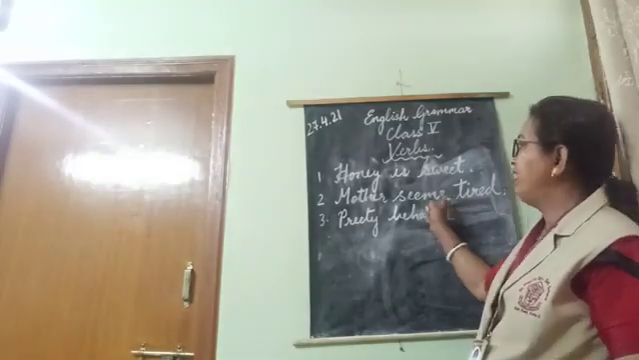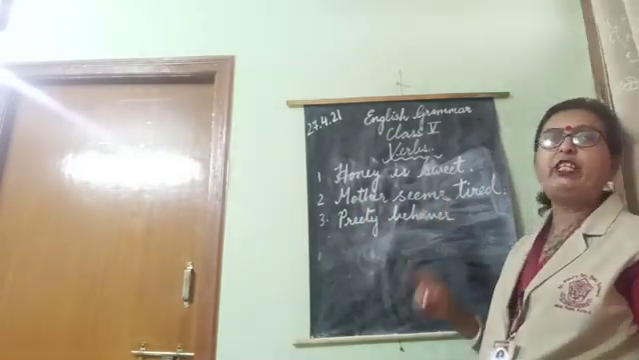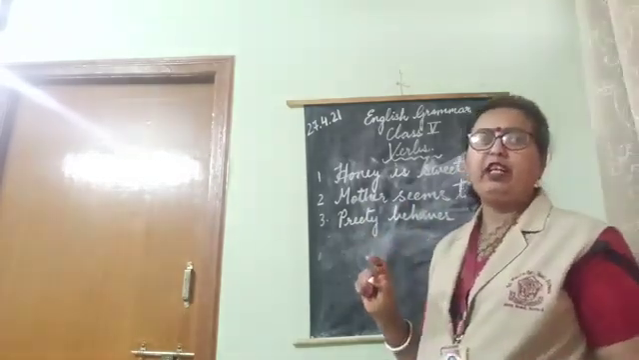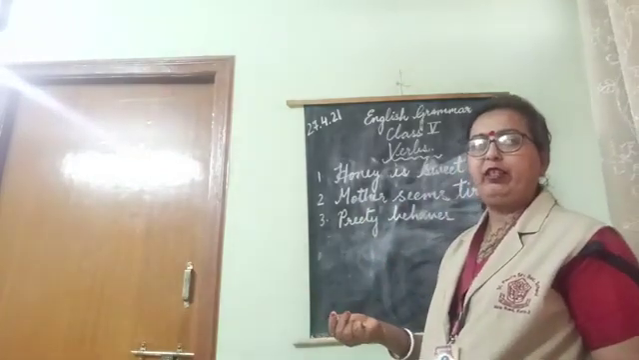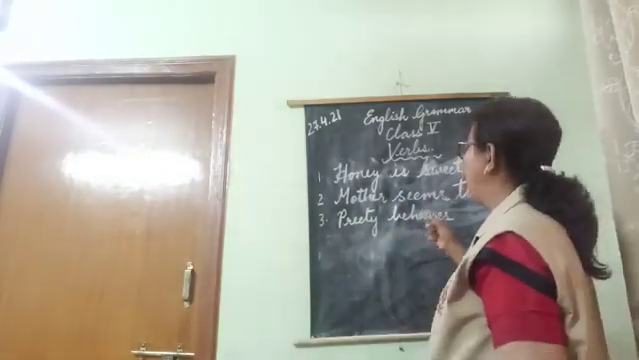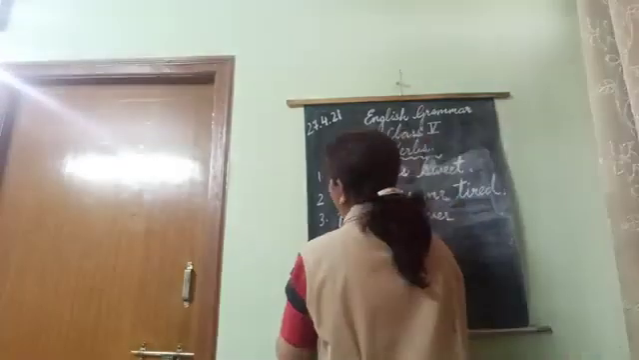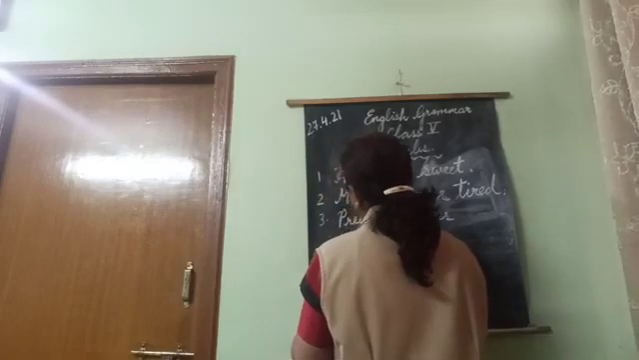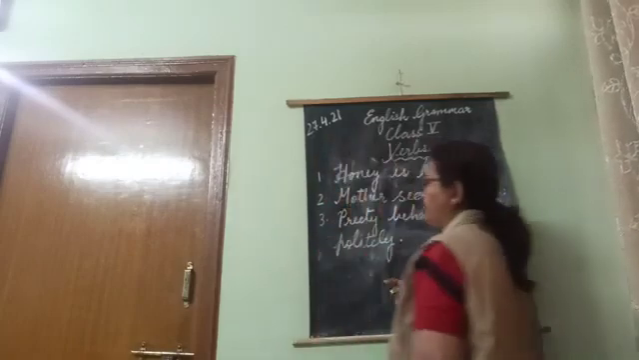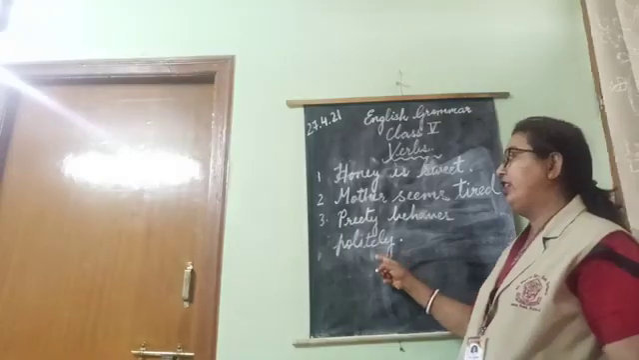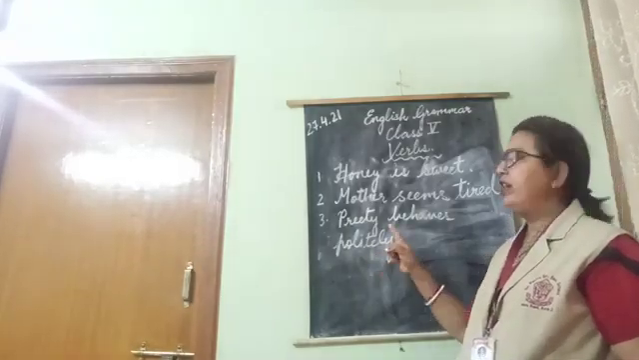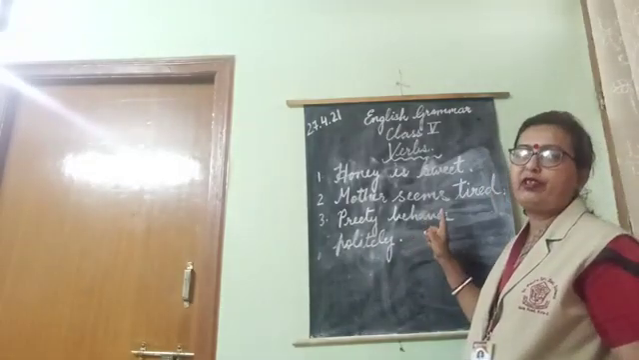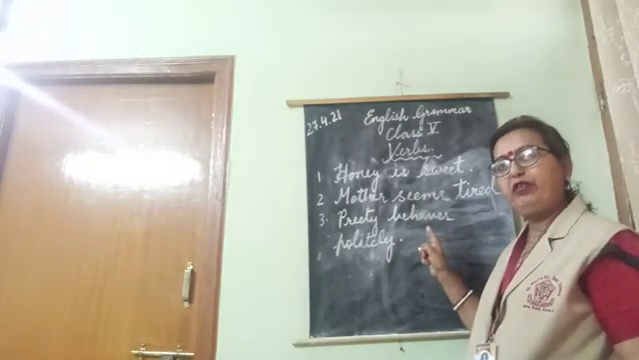Mother seems tired. This is your complement. This is your verb with incomplete predication. Preeti behaves. What kind of a behavior is liked by everyone? Politeness, no? So Preeti behaves, I'll put it here, politely, P-O-L-I-T-E-L-Y, or you can say courteously. Okay, politely or courteously. This is how I filled up. This is your complement. This is your incomplete predication. I hope this is clear to everyone.